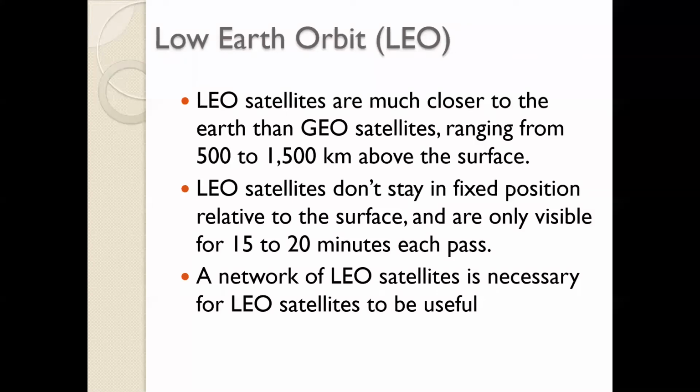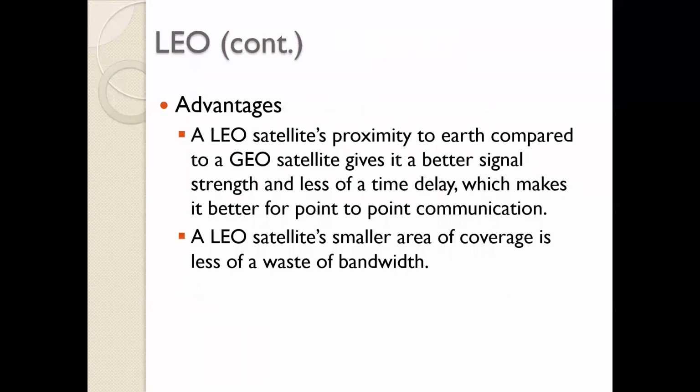And therefore, although you had the advantage of a short time to launch it, low cost to launch it, and small power required to reach the satellite, you also had the disadvantage of small contact time.